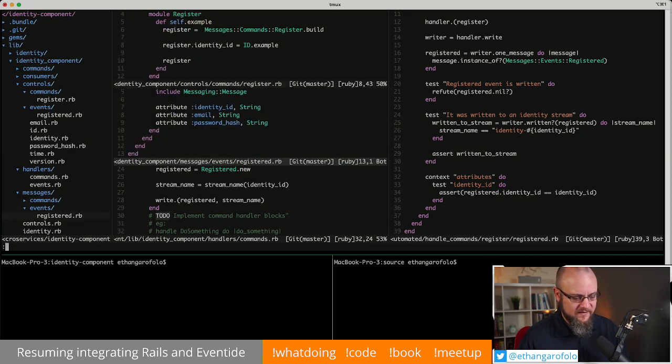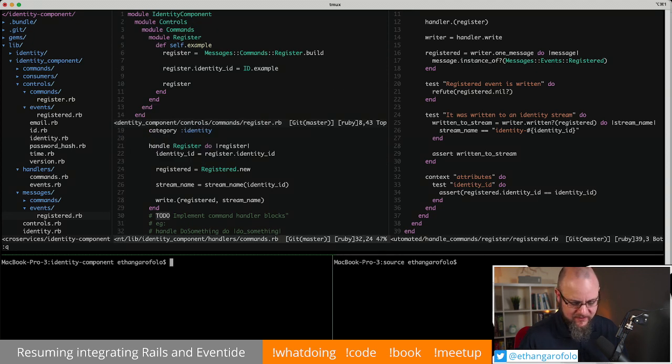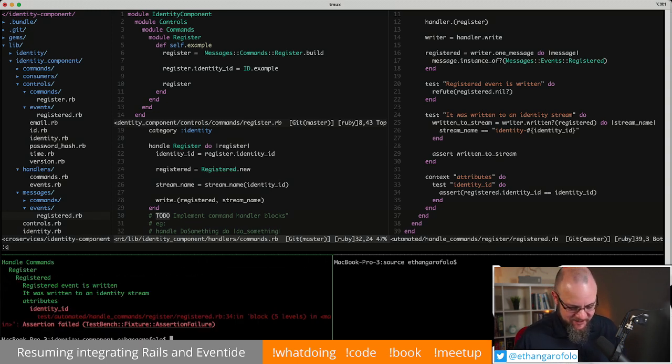Oh no, it has the 3 properties, so it won't fail because of a method missing error. We had to put that in place before, so that the user credentials aggregator would have an example event to use with the user credentials view data component. Anyway, ID doesn't match, so let's make it match.